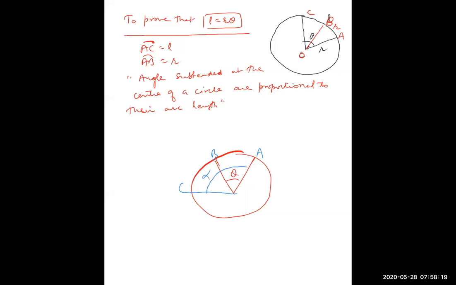Then we can have angle AOC upon angle AOB, this is O, in proportion to arc AC upon arc AB.